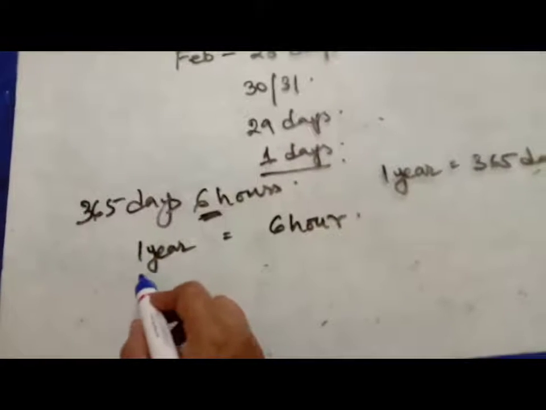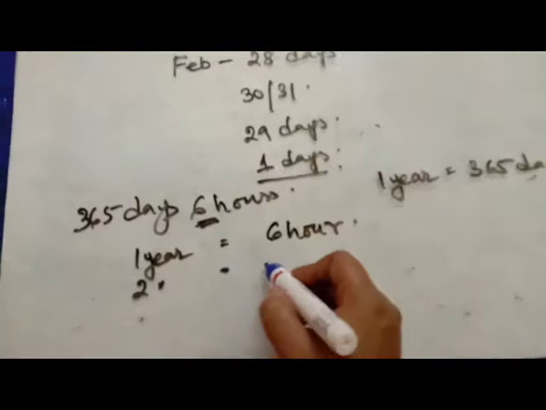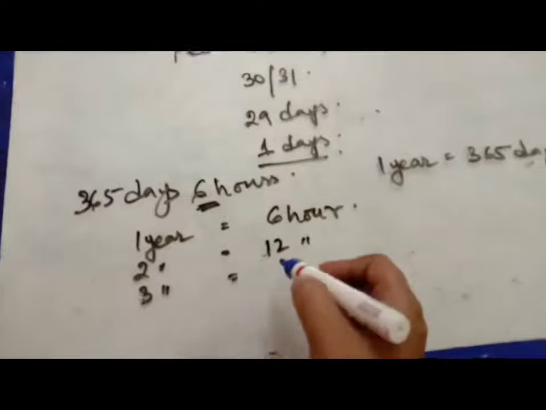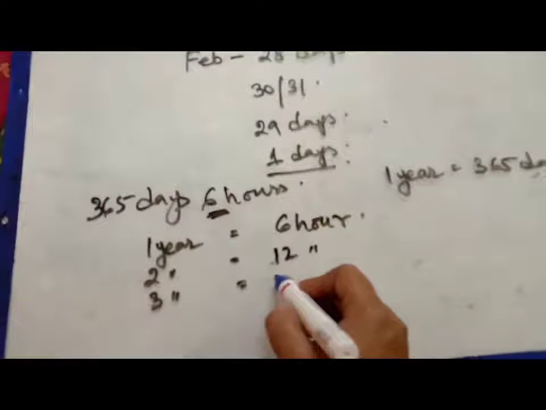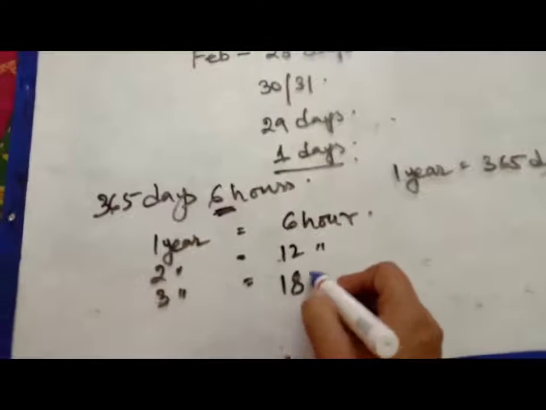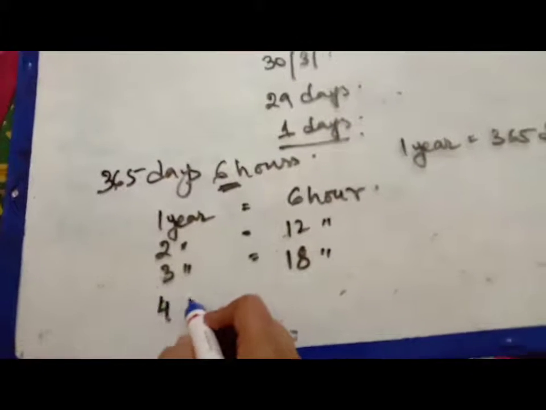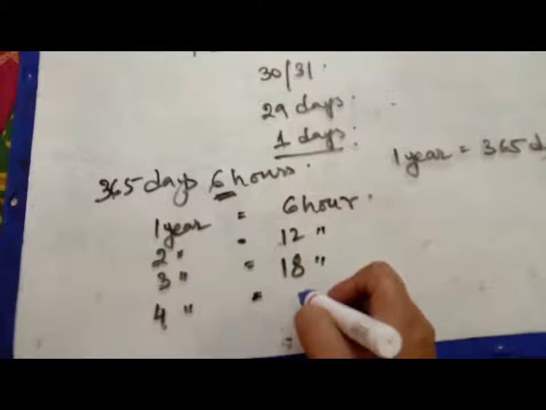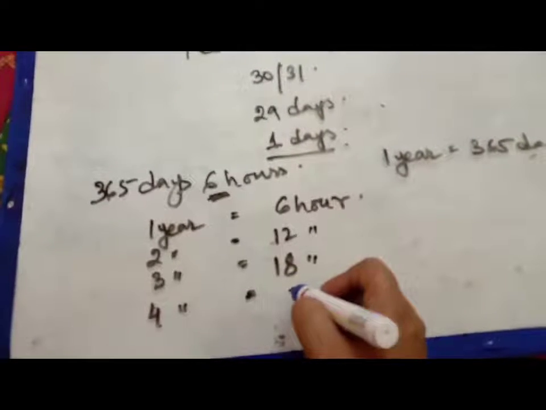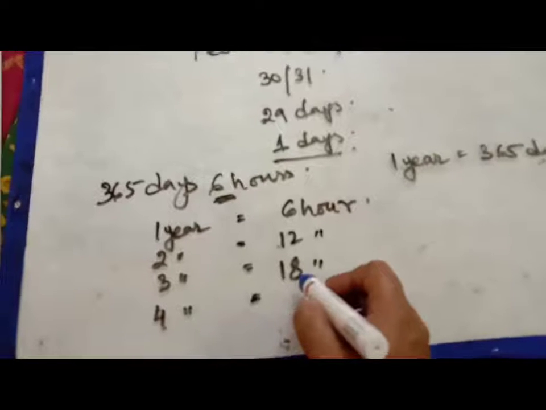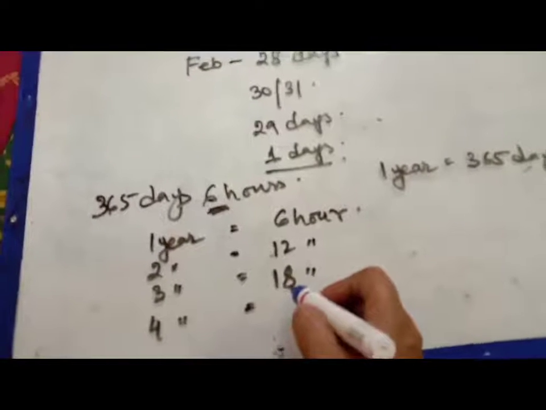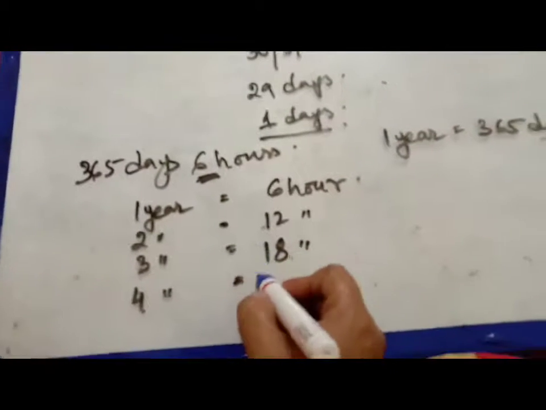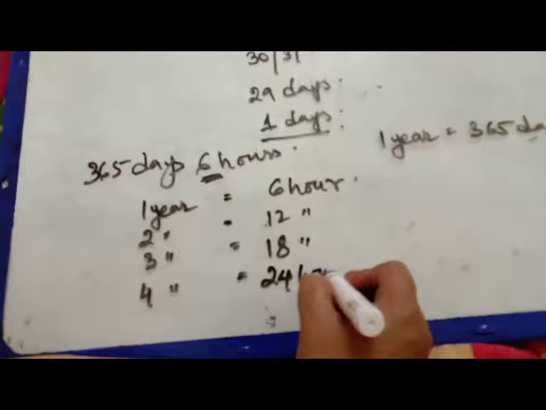Another year, the second year, will be 6 plus 6, 12 hours. In this way, the third year, 12 plus another 6, is 18 hours. And in the fourth year, it will be 18 plus again 6 hours, that is 24 hours.